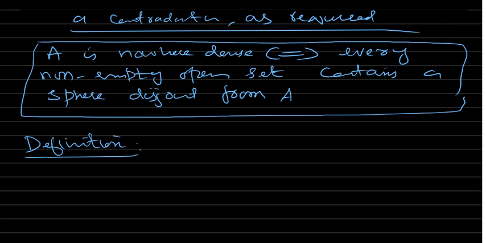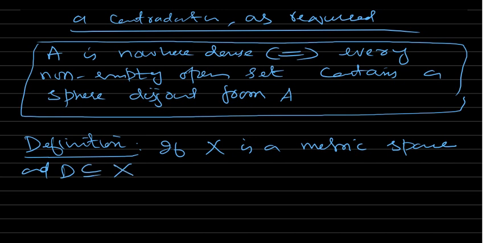If X is a metric space and D is a subset of X, D may be X, it's any subset of X, we say D is of first category